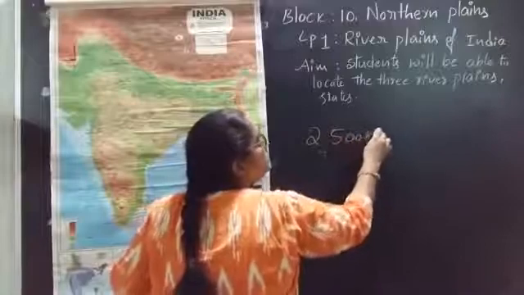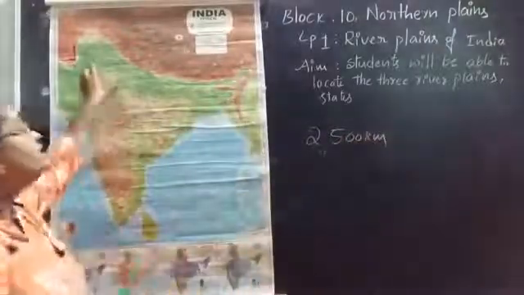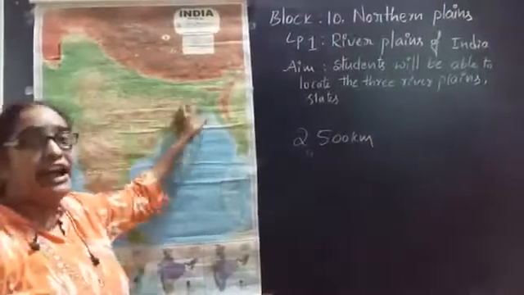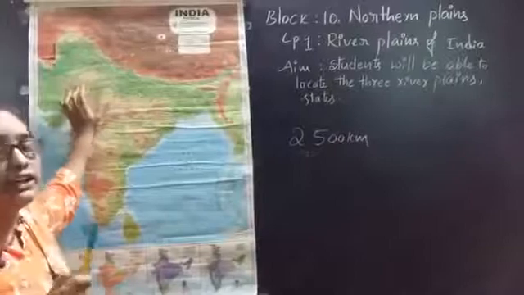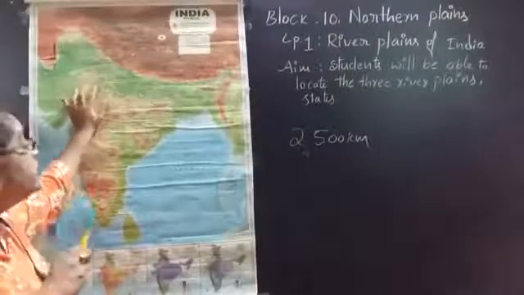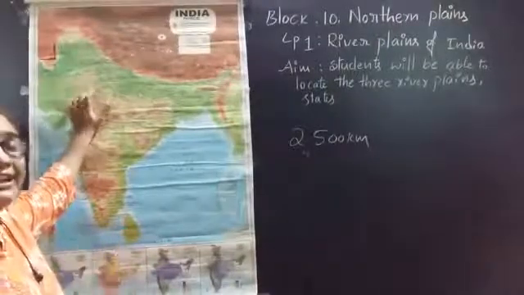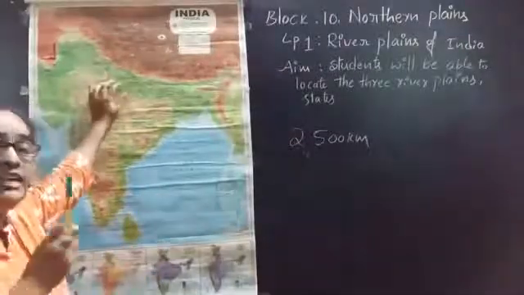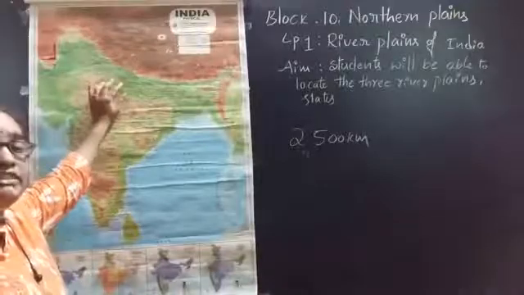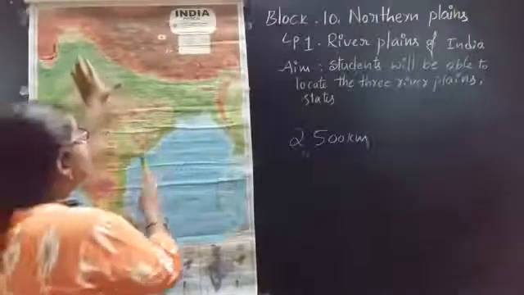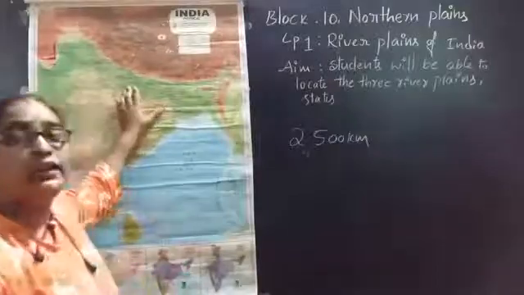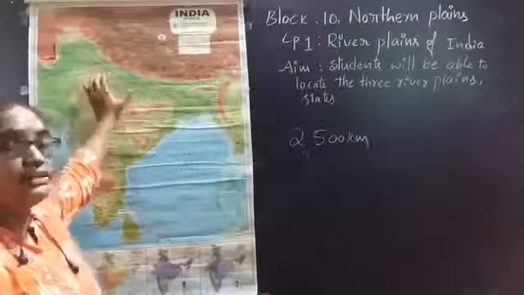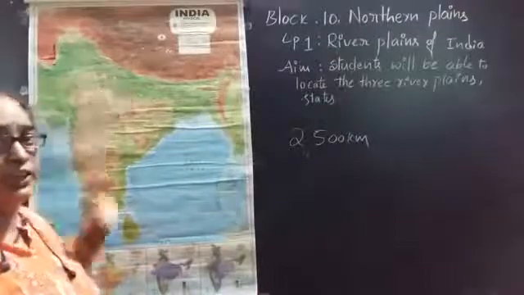2500 kilometers. And these northern plains are flatlands. They are blessed with good water irrigation, and the land is good to grow crops because the soil is very fertile here. Let's see the reasons why the soil in this northern plain is good to grow crops, why the soil is fertile here. Let's move on to the lesson.